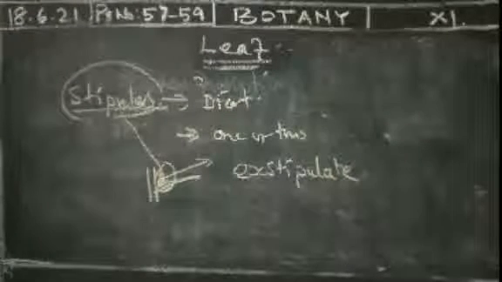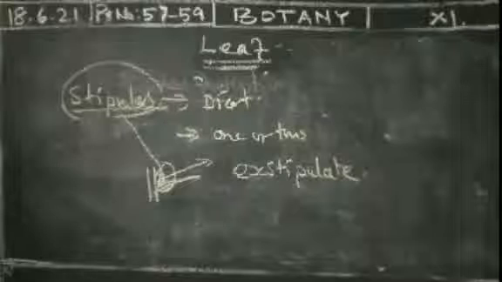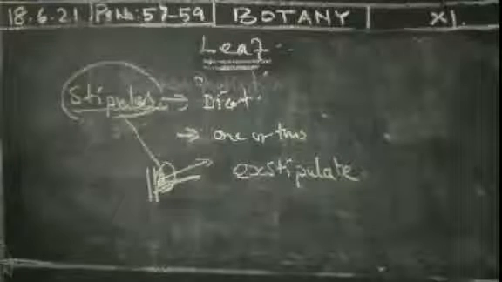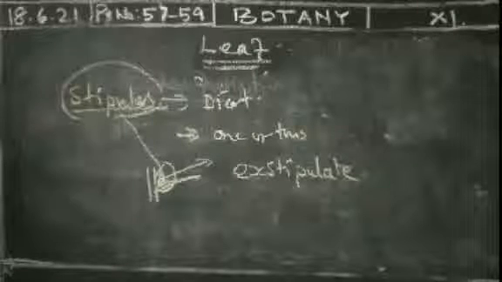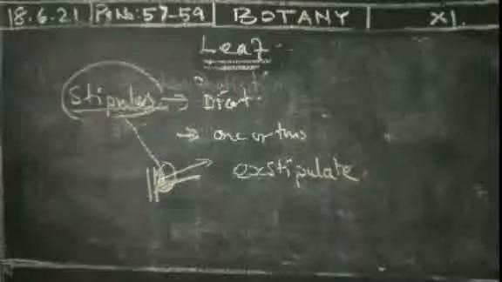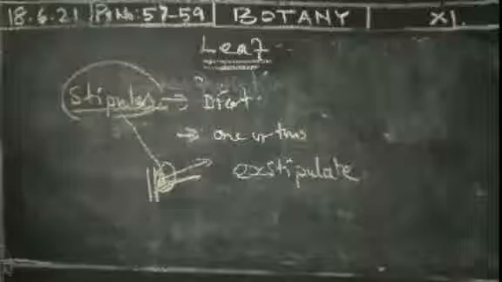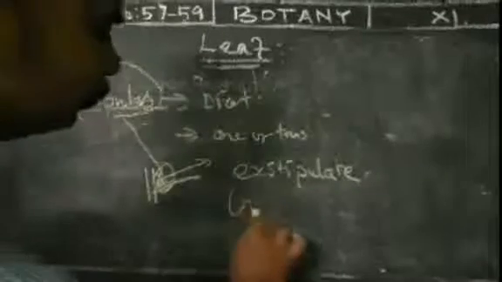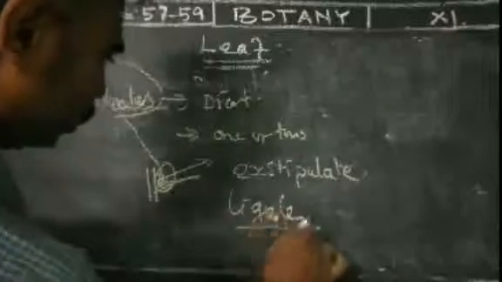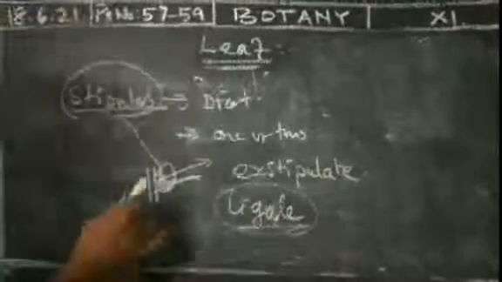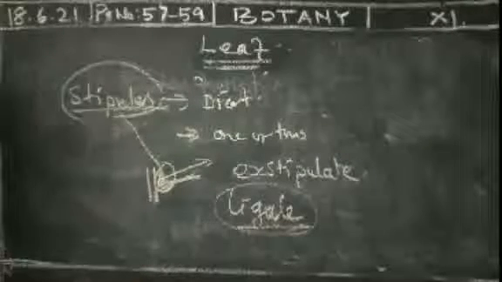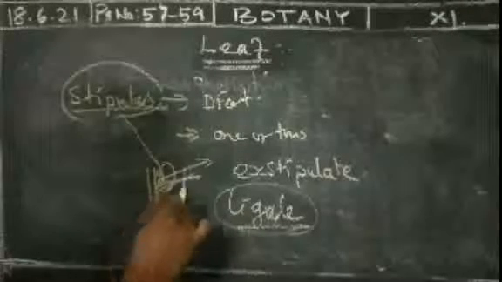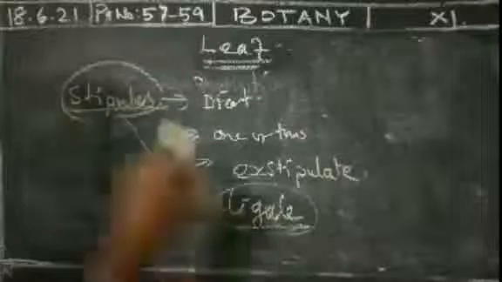In some monocots, an additional growth occurs. It is present between the leaf base and the lamina, and it is called the ligule. What do you mean by the ligule? It is the part present between the leaf base and the lamina.